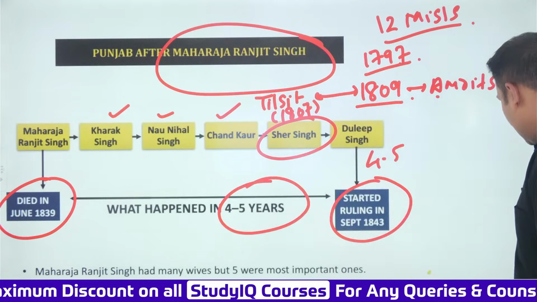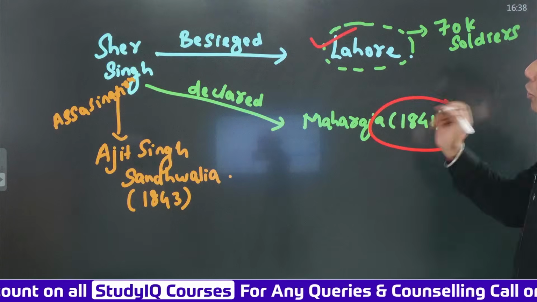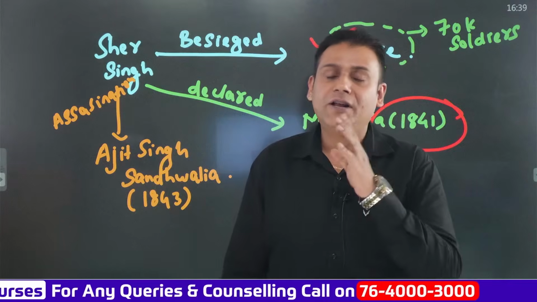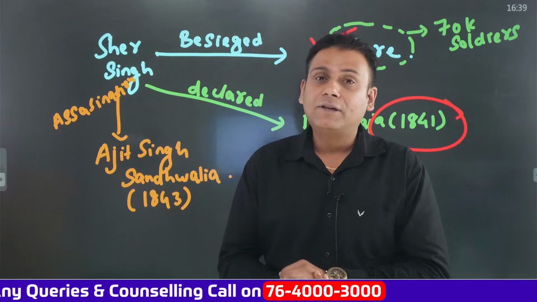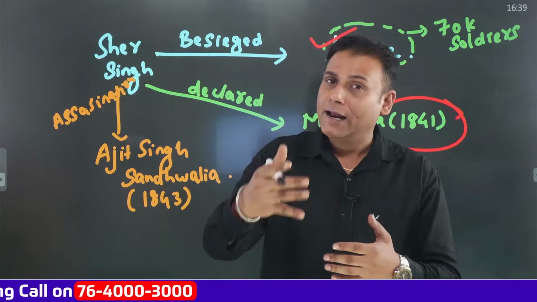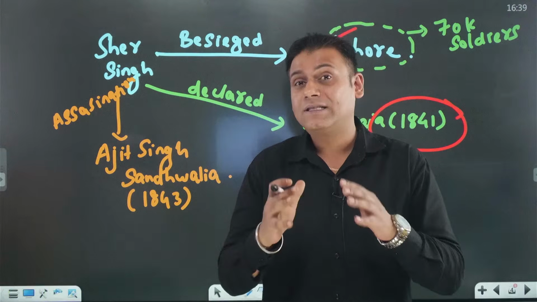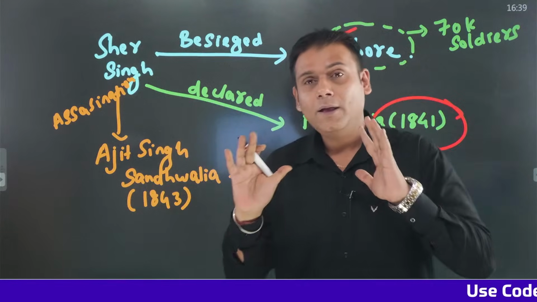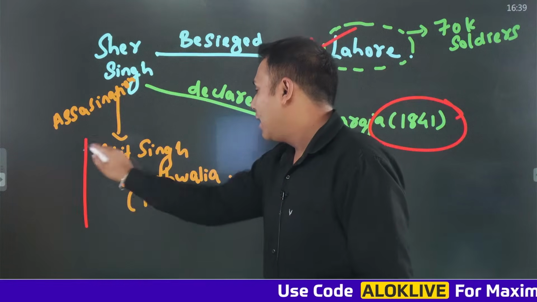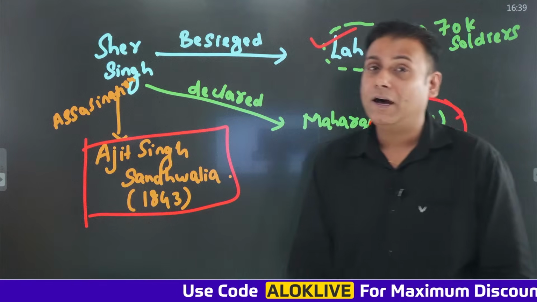Coming to the next slide. So, Sher Singh besieged the region of Lahore, which was the administrative capital of the Sikh Empire. After that, he occupied the region of Lahore, and in 1841, he declared himself as the next Maharaj of the Sikh Empire. Okay. Now, in 1843, Sher Singh was assassinated by Ajit Singh Sandhawalia.